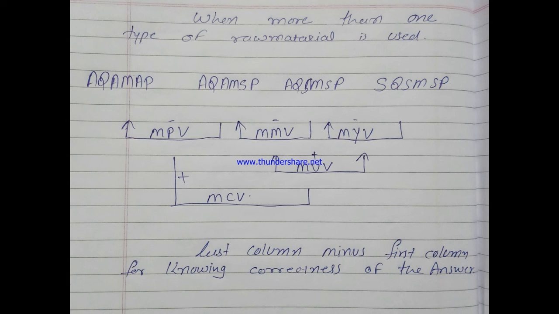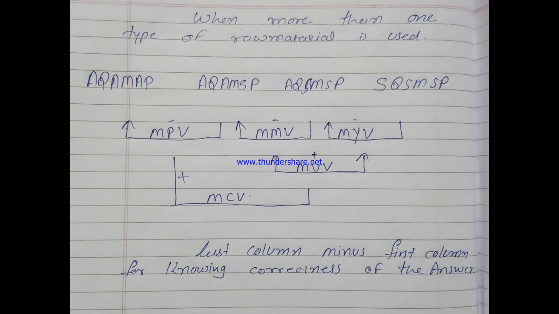Now column number 3 and column number 2 are observed. Here we clearly see that in column number 2 we are using actual mix, whereas column number 3 uses standard mix. This means mixing is the problem, so the difference of these 2 columns is known as material mix variance. Column number 2 and column number 1: after observing these 2 columns, we see that the difference occurs only due to price. That is why this variance is known as material price variance.